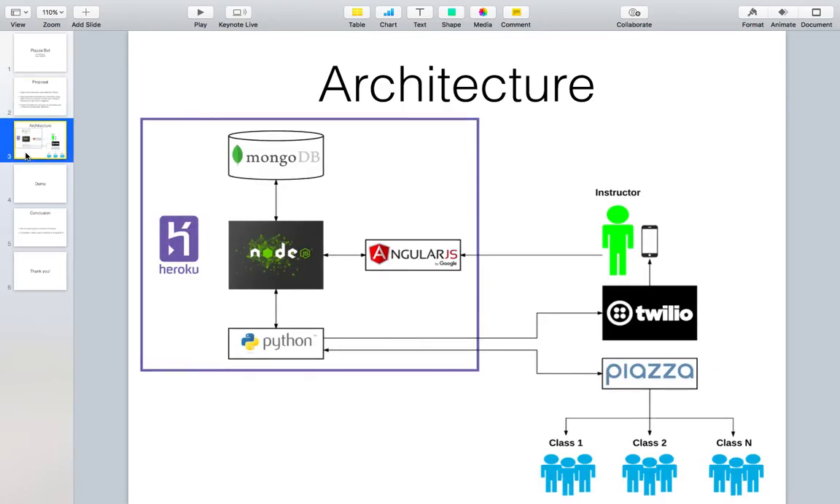Here's the architecture for the Piazza bot. We are running Python, Node, Angular, and Mongo on the Heroku hosting platform. And then externally, we're communicating with the Piazza application and Twilio. At a high level, instructor users can interact with our Angular user interface to configure alerts and schedule announcements.